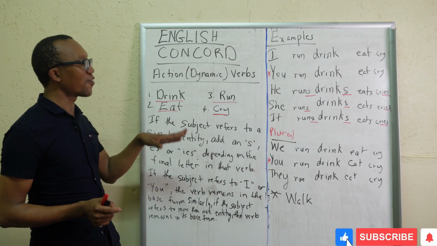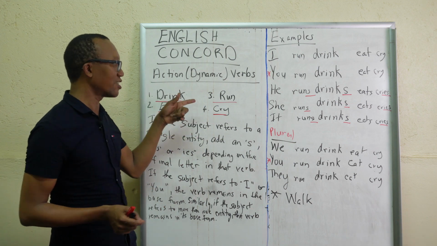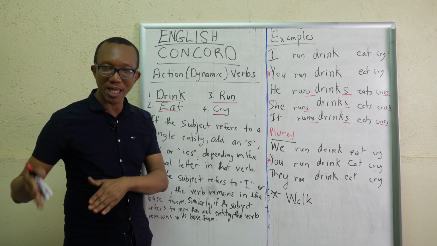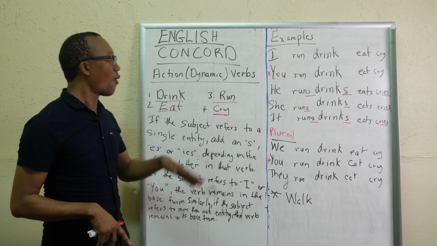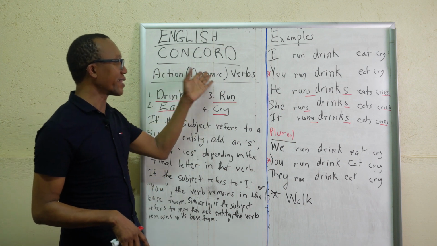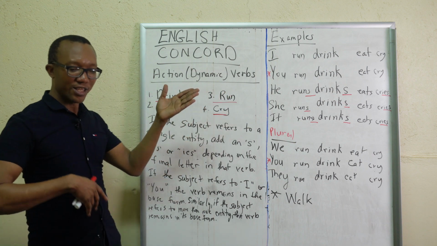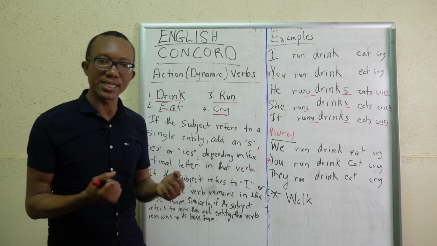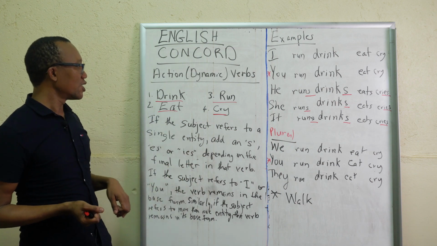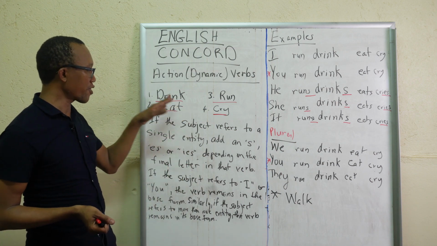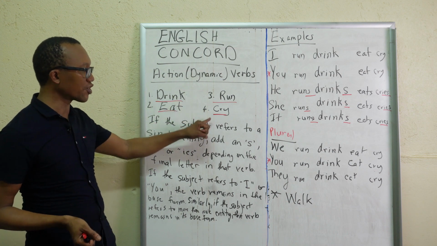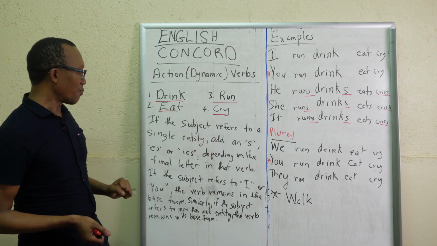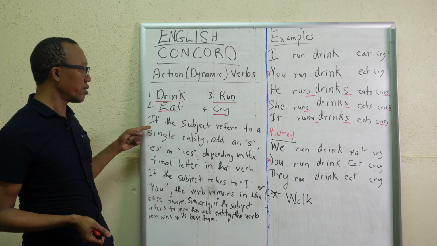So one type of verb in English is action. So apart from the auxiliary verbs that we did, the to do, to be, and to have, we have action verbs or dynamic verbs, right? They talk about event or action, a process or sensation. All right. So we have examples here. Four examples: drink, eat, run, cry. Right. So notice this rule, very important.